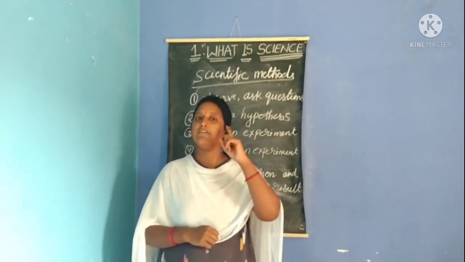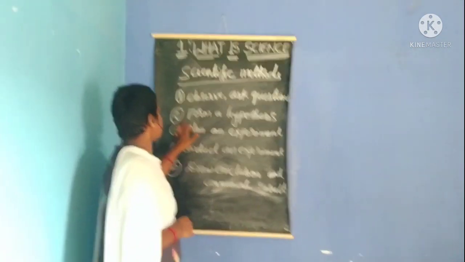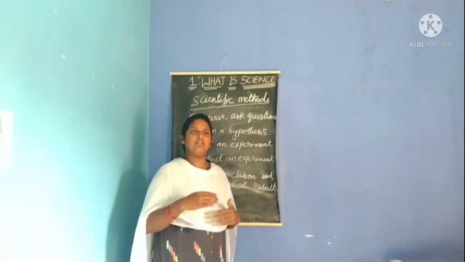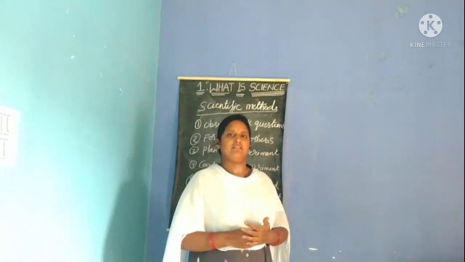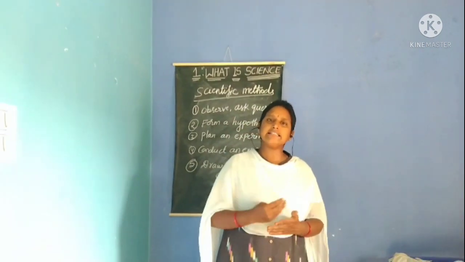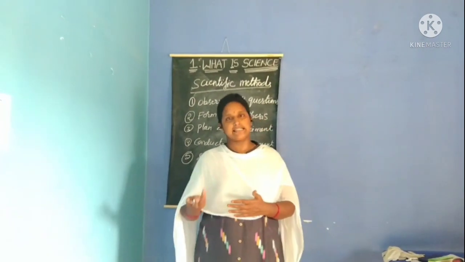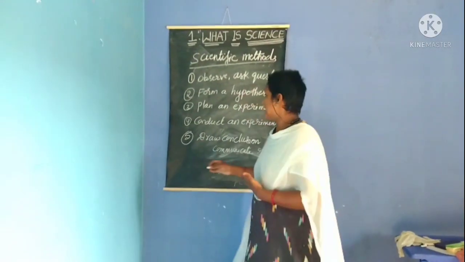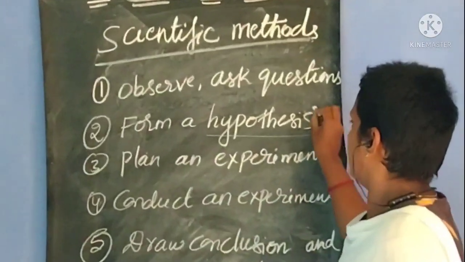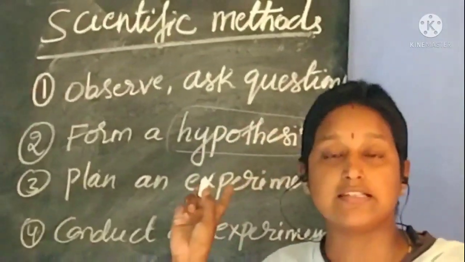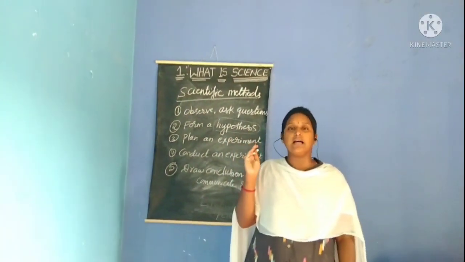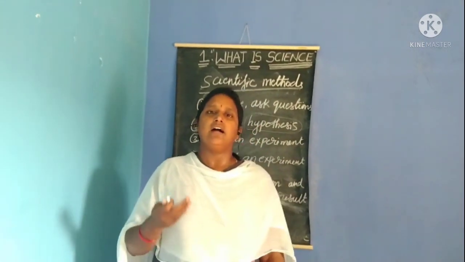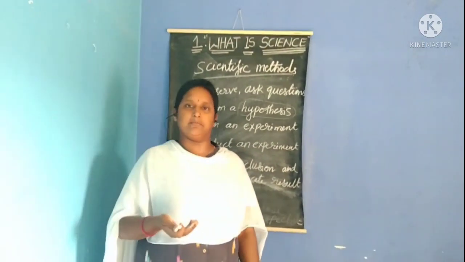Okay, so that is the first. Second one is form a hypothesis. You will think of the answer. Okay, this answer can be tested or it cannot be tested. That is called a hypothesis. Children, what do you mean by hypothesis? A possible answer which can be tested.